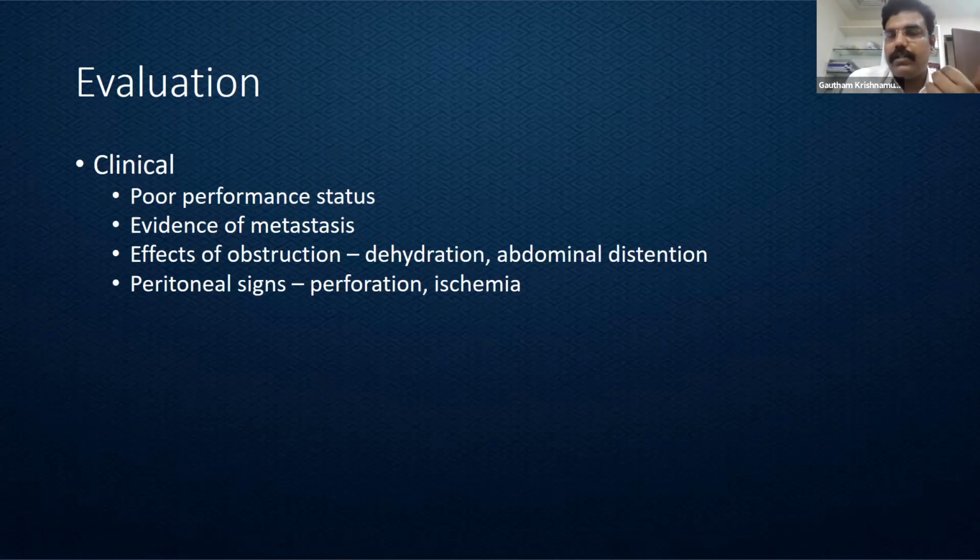When we have perforation and ischemia, the patient's prognosis further deteriorates. We have to take the patient up even earlier. The outcomes are likely to be poor. So always find out if there is any evidence of perforation and ischemia in a patient who is already known to have malignant colonic obstruction.